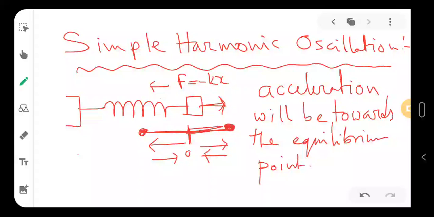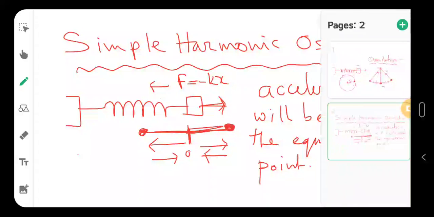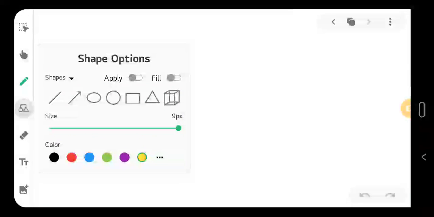Now we know about oscillations, so we will be talking about how to study oscillations. So what do we need to study oscillation? We can take any kind of example, but I will take both of the examples so that it will be very much clear to you.